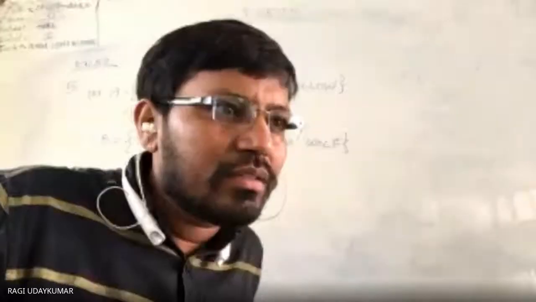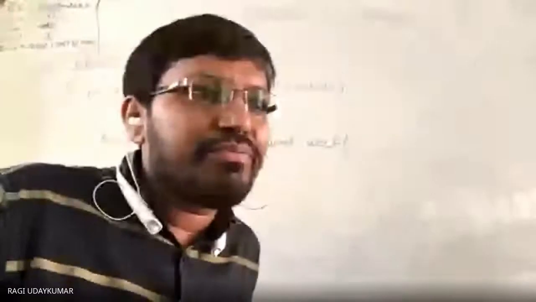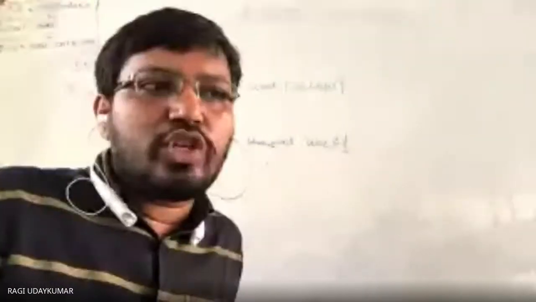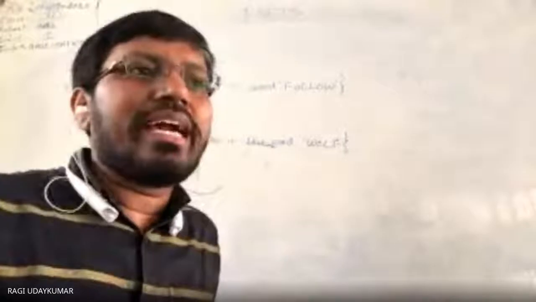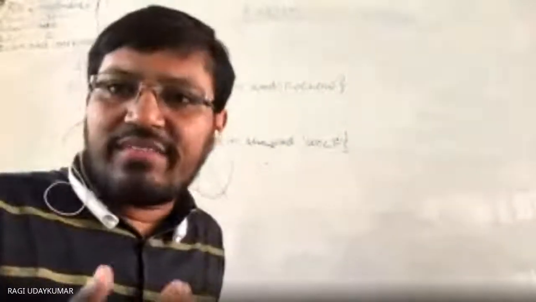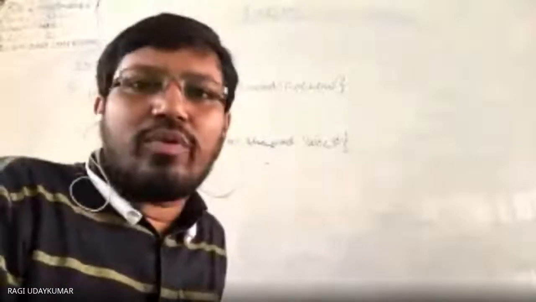Sir, F. What is given in F? F has 0, sir, this is given. If the value of A is 1, can it be like that? How can the value of A be 1? A is a variable. So how can you say that?